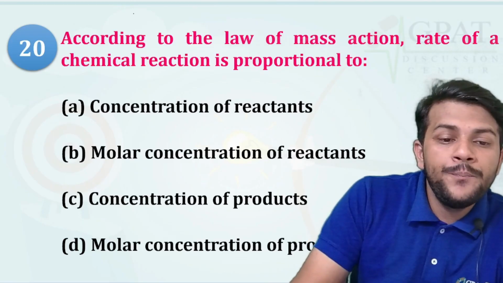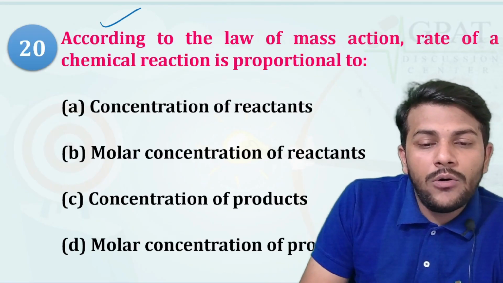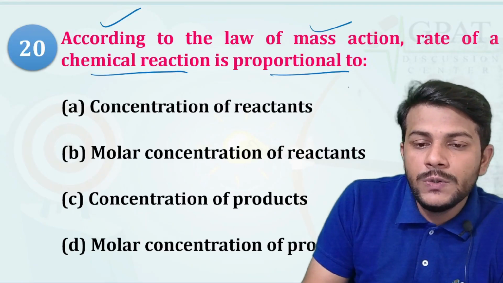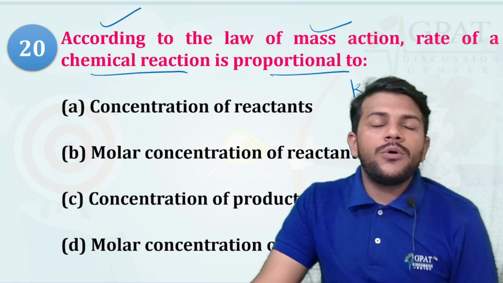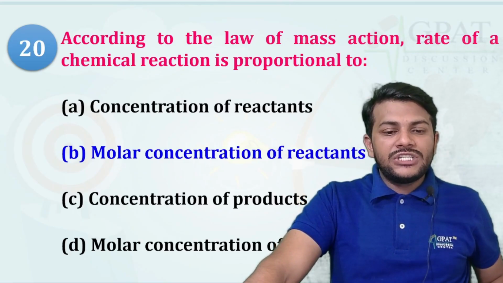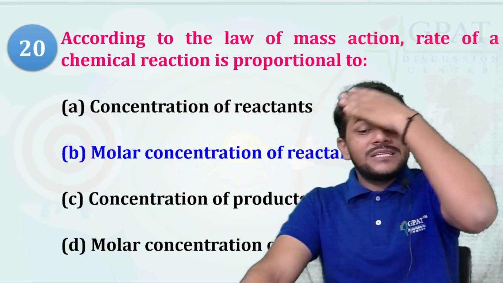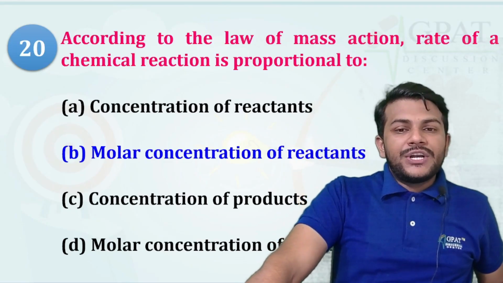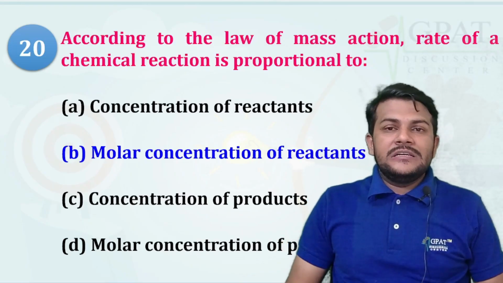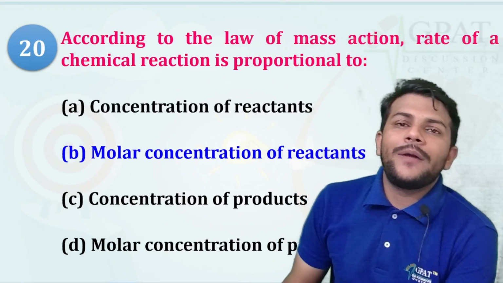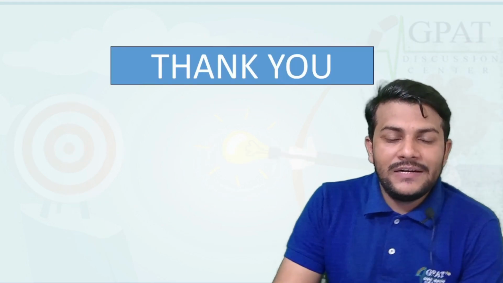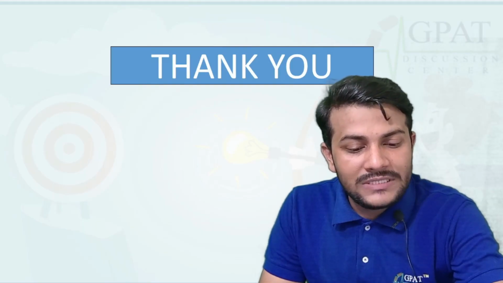According to the law of mass action, the rate of chemical reaction is proportional to the molar concentration of the reactant. According to the law of mass action, the rate of chemical reaction is proportional to the molar concentration of the reactant. Got it? So this is done about chemical kinetics.